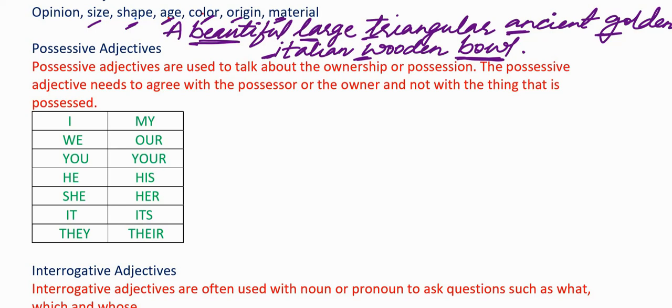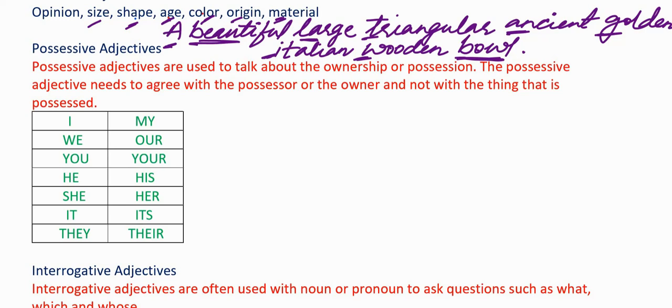And another thing I want to say here is that a, an and the, we call them articles in English, but they are also adjectives. And why they are called adjectives and when to use a, an and the, we are going to learn in the upcoming videos.